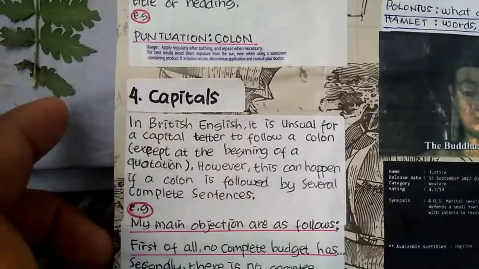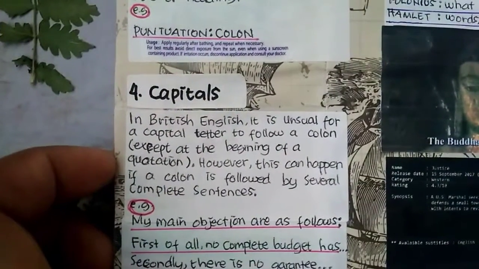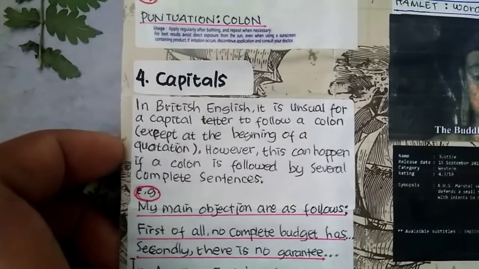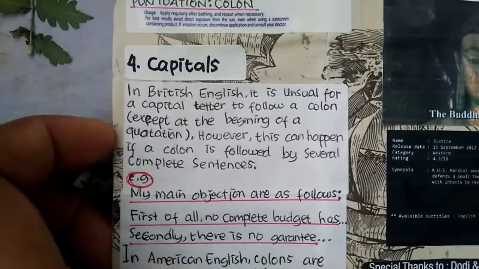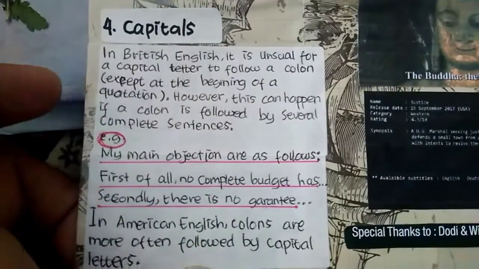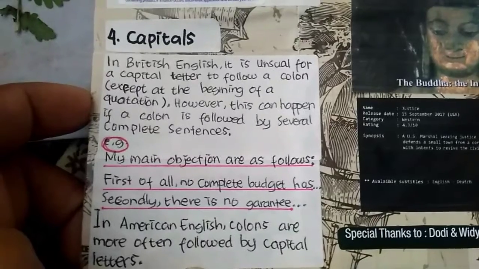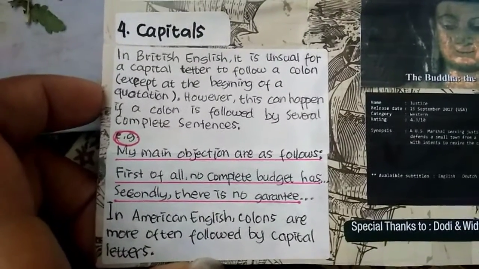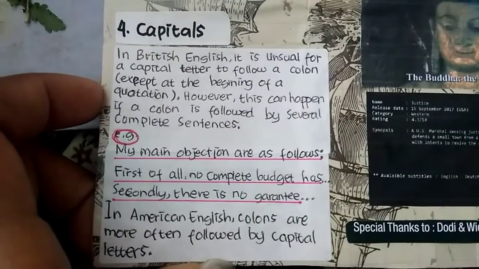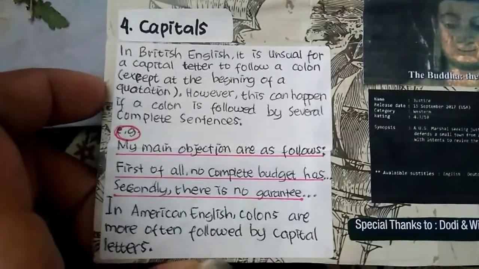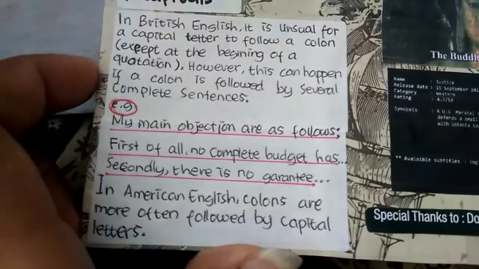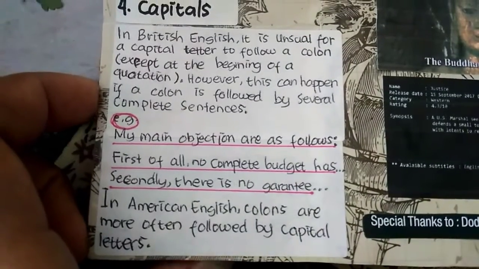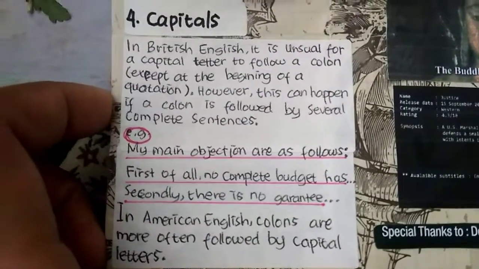Number 4 is capital. In British English, it is unusual for a capital letter to follow a colon, except at the beginning of a quotation. However, this can happen if a colon is followed by several complete sentences. For example, my main objections are as follows: colon. First of all, no complete budget has blah blah blah. Secondly, there is no guarantee, and so on. In American English, colons are more often followed by capital letters.